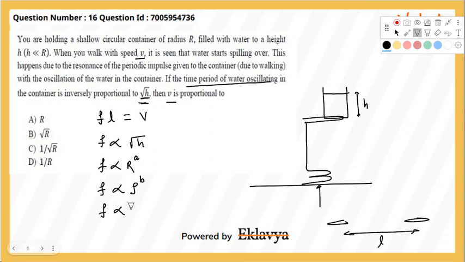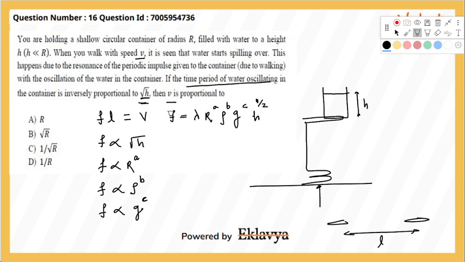And also f can depend upon gravity, gravity of the earth. So let's say it depends upon g to the power c. These are the variables which I have assumed. If there is no dependency on a certain variable, then that particular power will come out to be zero. So now we can think of f as some constant lambda times r to the power a, rho to the power b, g to the power c, and h to the power half, right?